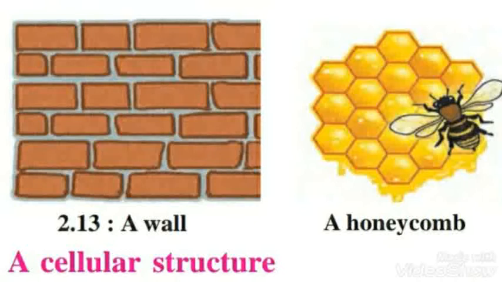So our body is also made up of such small units. These small units are called cells. These cells are very tiny. We can't see cells with our open eyes. To see cells, we have to use a microscope.